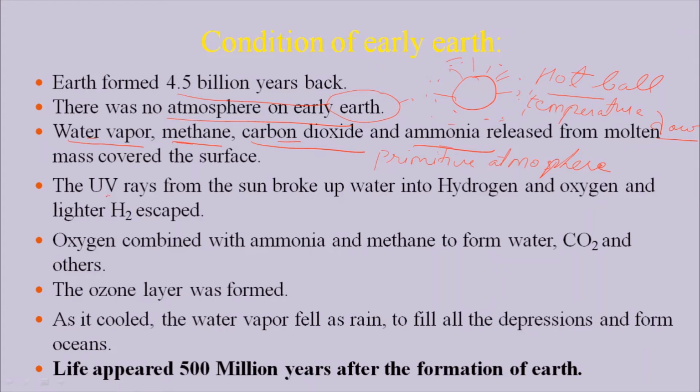The UV rays from the sun broke up the water into hydrogen and oxygen, and the lighter hydrogen escaped. So what happened? Water vapor is basically a water molecule.